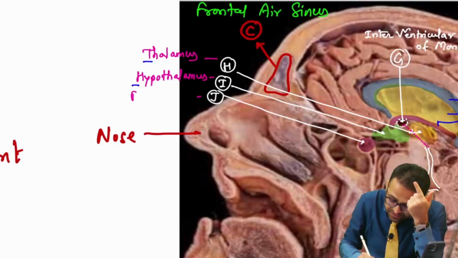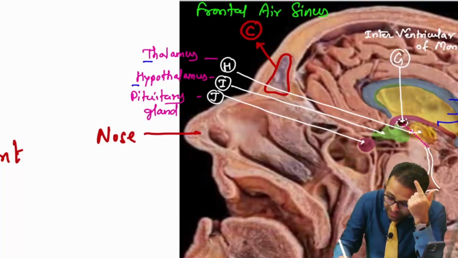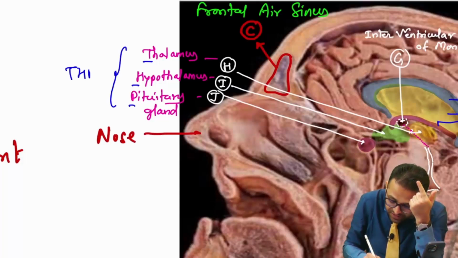Agree everyone? Yes sir, this is our pituitary gland. So this is our THP. So our mnemonic is THP.